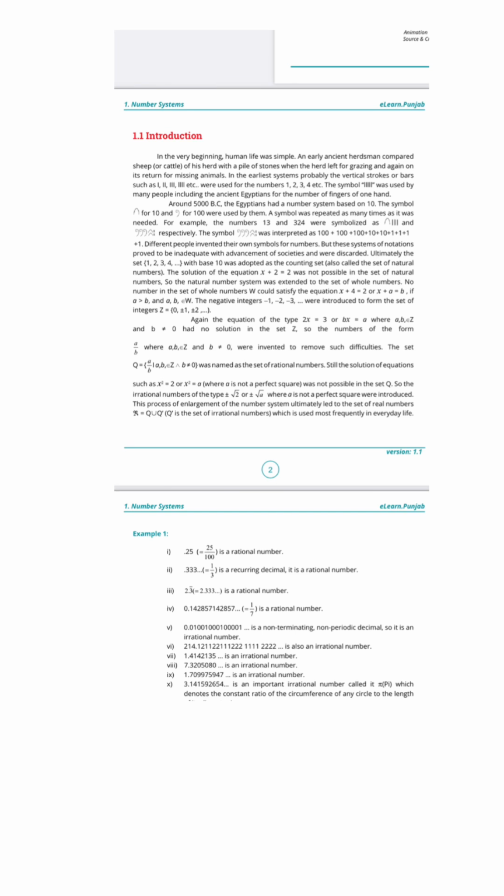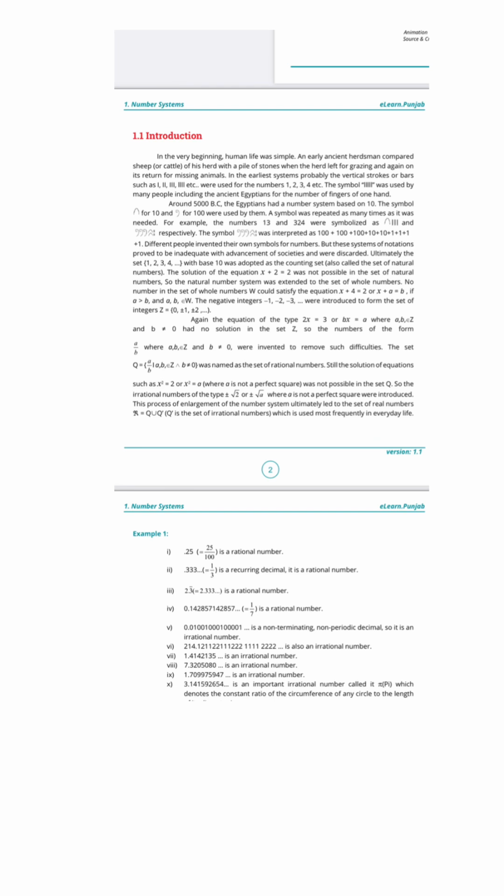And another example is 214.121122, and this series of numbers that is written is also an irrational number. As you can see, there is a lot of repetition. So if you see an unending series of numbers and there is a lot of repetition, that is called an irrational number.